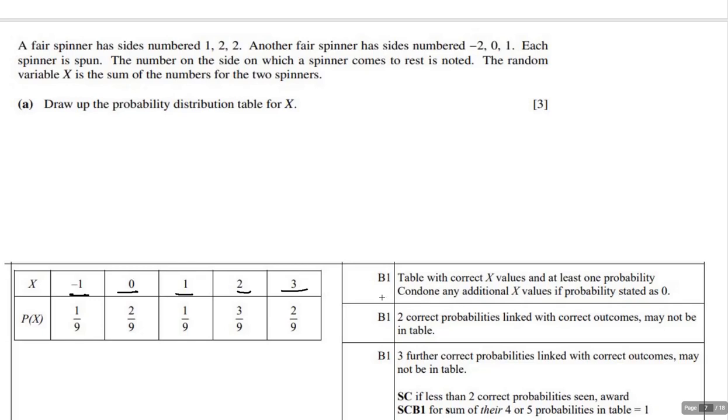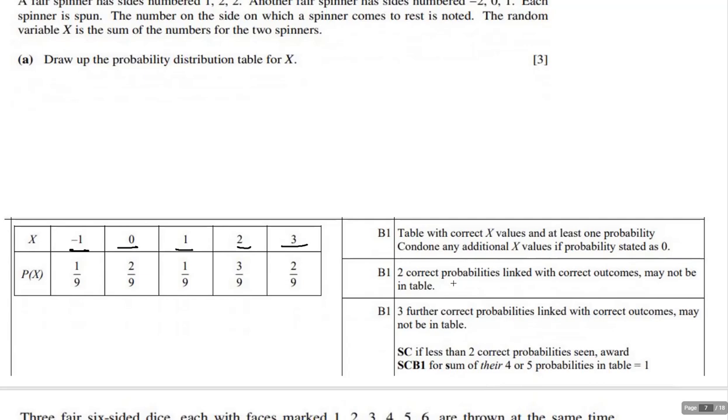In this situation, this was worth 3 points. All you had to do was find some probabilities. Set up the table with at least one correct probability, and you could be good. 2 probabilities get you another point, and 3 correct probabilities with correct outcomes get you 3 further.